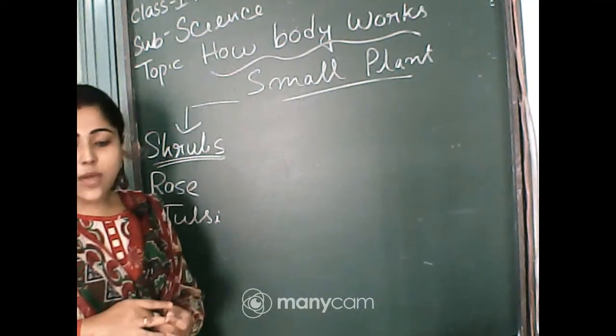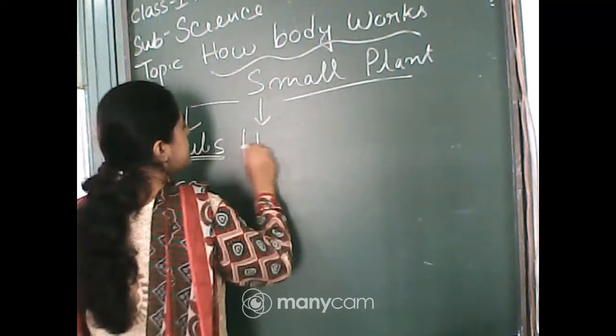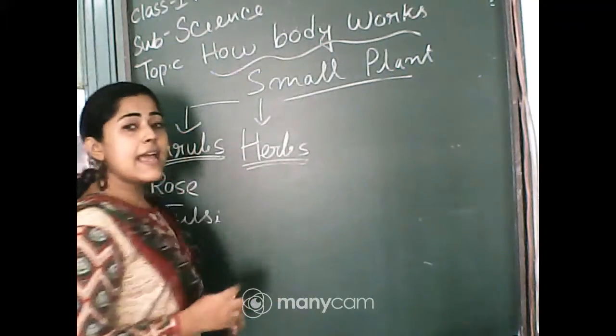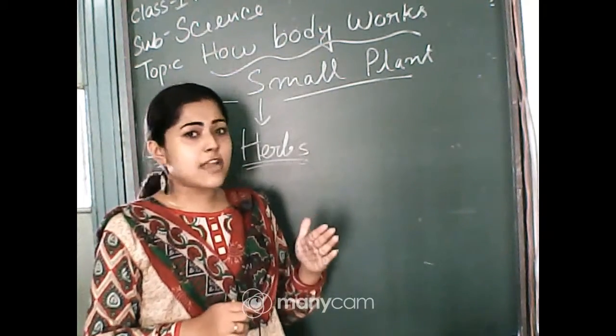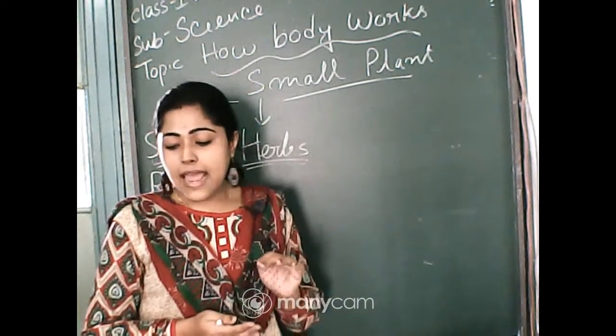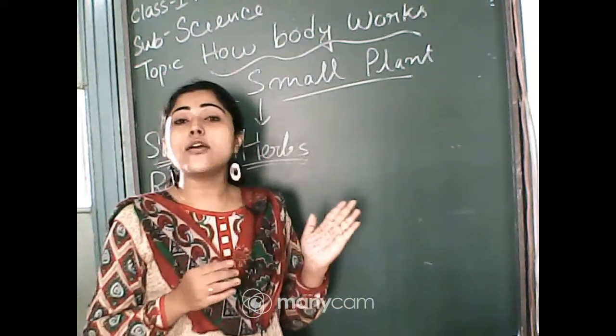And the next one is herbs. Next one is herbs. And they are smaller than shrubs, okay? And they have soft green and weak stem.